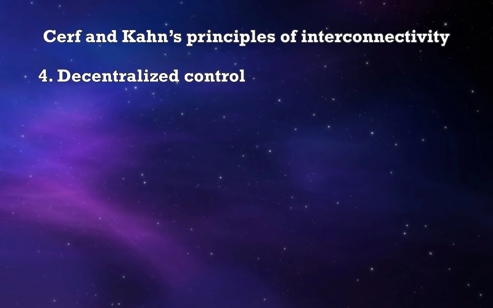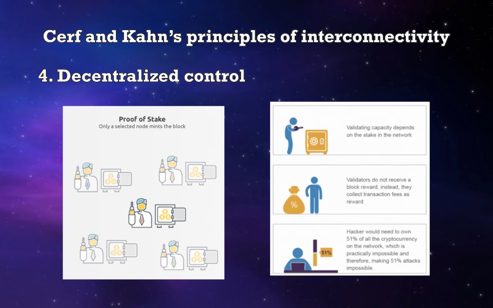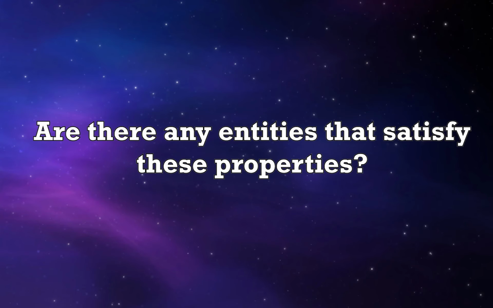There should be no global control at the operations level. The entity in the middle should be decentralized. The network needs to include as many validators as possible for maximum security. There need to be both economic and utility incentives to participate in the protocol. The community and node operators must govern the protocol. Malicious behavior needs to be identifiable and addressed at the protocol level. So are there any entities that satisfy these properties?